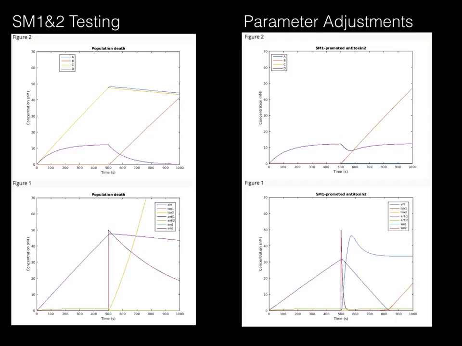These resulting changes significantly improved the AHL response, where AHL spiked to concentrations of 50 nanomolar immediately after the addition of the inducers. There was a delayed increase of toxin 1 about 300 seconds after the spike of AHL, as designed. The second copy of antitoxin 2, which is promoted by SM1, has successfully repressed the spike of toxin 2 when triggering population cell death using both SM1 and SM2.